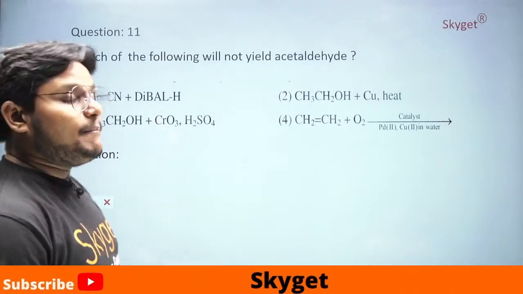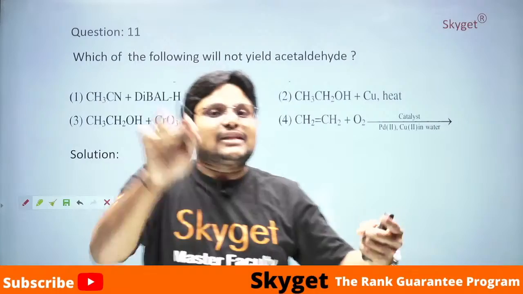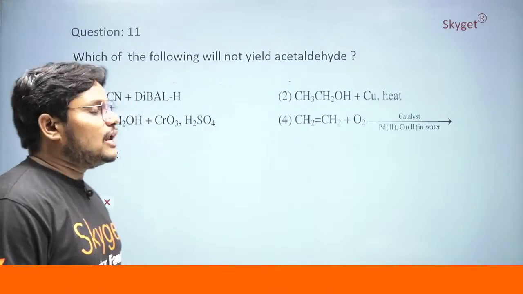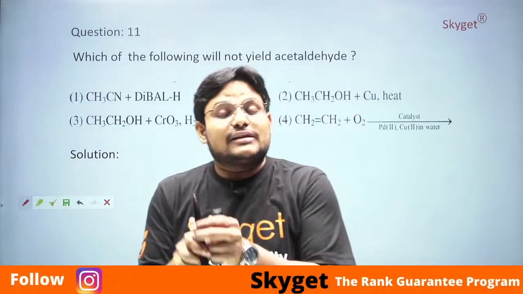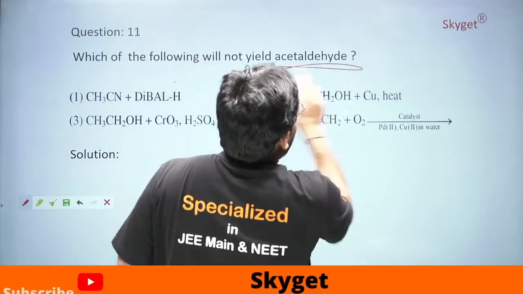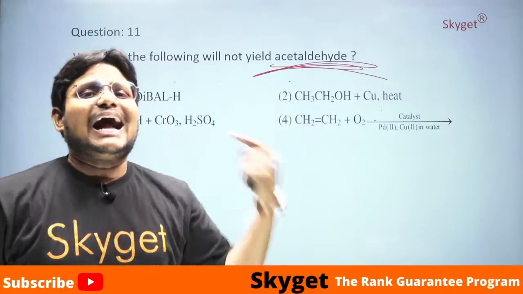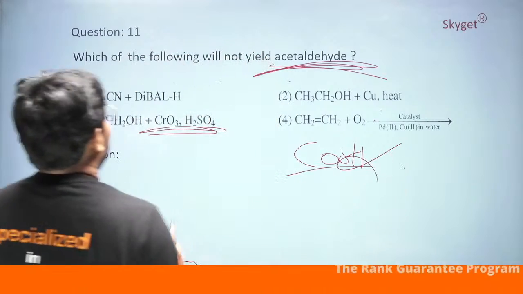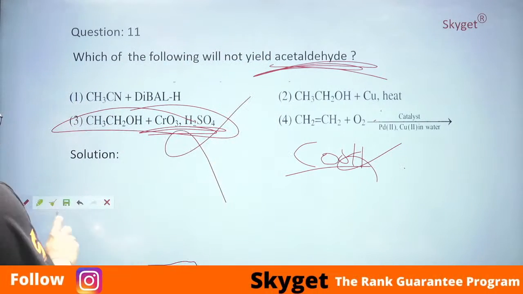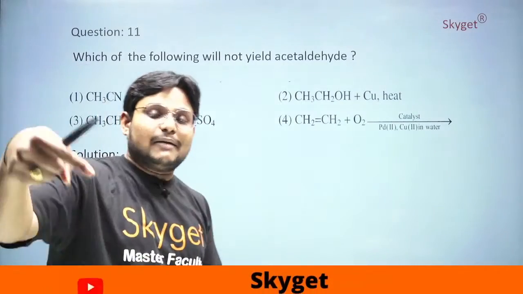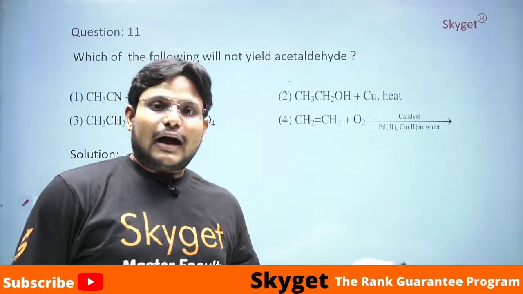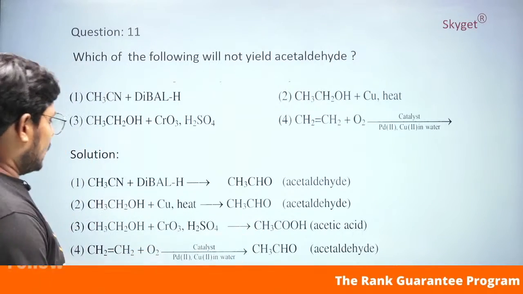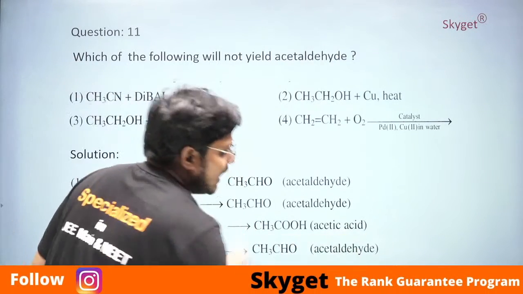So the option is 3. Why? Because alcohol is converted into acid in the presence of CrO3 and H2SO4. But here they are asking for acetaldehyde. So you cannot get aldehyde in the presence of CrO3. That is the reason you will get acid, not aldehyde. So option 3 is correct. Why? Because it is not able to give aldehyde, students. When you take CrO3, you will get acetic acid instead.